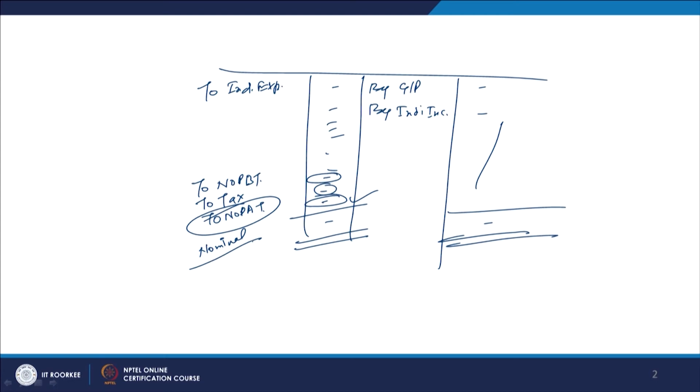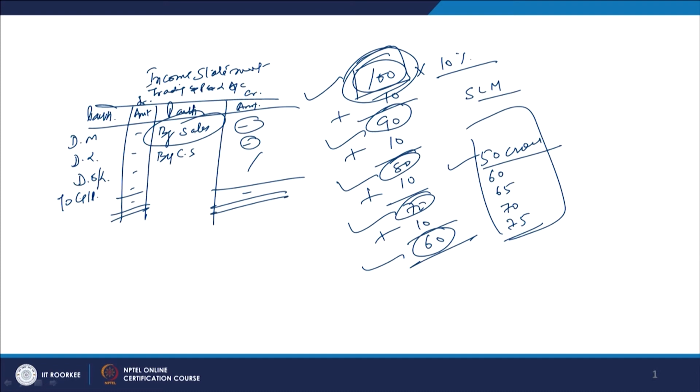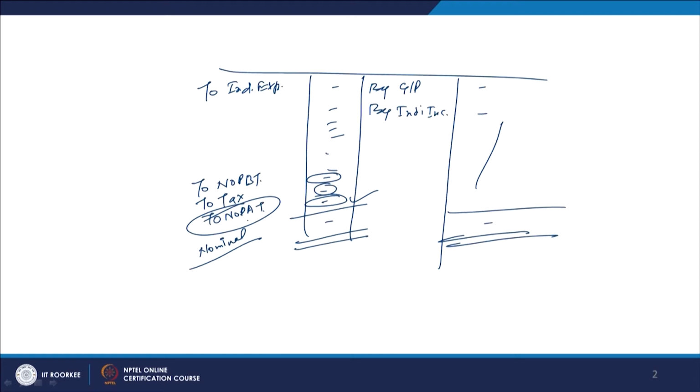Why is it nominal? Because when we are calculating this sales figure, it is not only on cash. These sales, when we include them in the trading and profit and loss account, are the total sales, not only the cash sales, and part of the sales are on credit also. So, it may be possible that 80% of the sales are on credit and only 20% of the sales are on cash. It means whatever profit you are working out here, only 20% of the profit will be on cash.